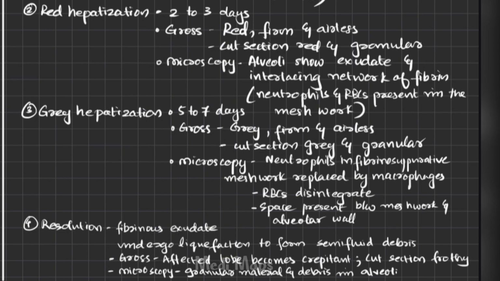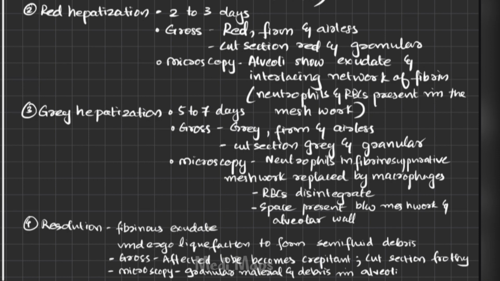Then talking about the microscopy, we have already said that there were fibrinosuppurative exudates in the red hepatization, in which there were neutrophils and RBCs. These neutrophils then get replaced by macrophages, the red cells undergo disintegration, and the fibrin contracts. As a result, there is a clear space between the alveolar wall and the exudate. This is all about microscopy.